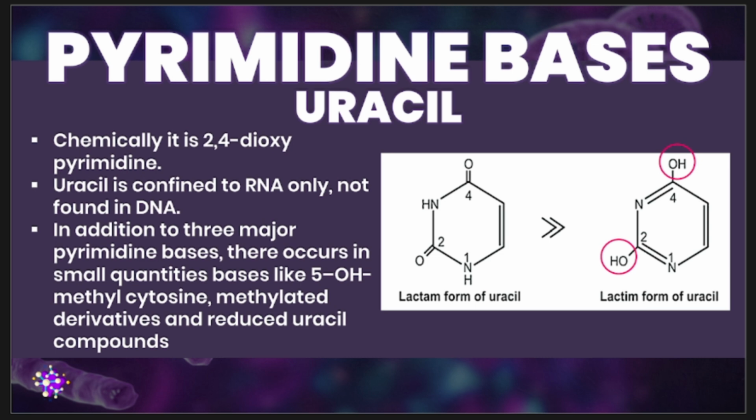The chemical formula or molecular formula of uracil is C4H4N2O2. Once again, the chemical formula is C4H4N2O2. Kindly take note that in RNA, your uracil replaces your thymine, which is found in your DNA.